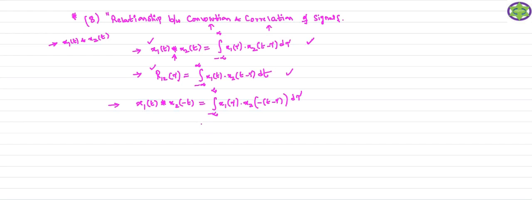Now what is my right hand side here? To perform the convolution operation, you should integrate from minus infinity to plus infinity. The first signal is x1 of tau. Instead of x1 of t, you just consider x1 of tau. That means you replace t by a dummy variable tau, so that you will get x1 of tau. For the second signal, instead of x2 of t, you just consider x2 of t minus tau.